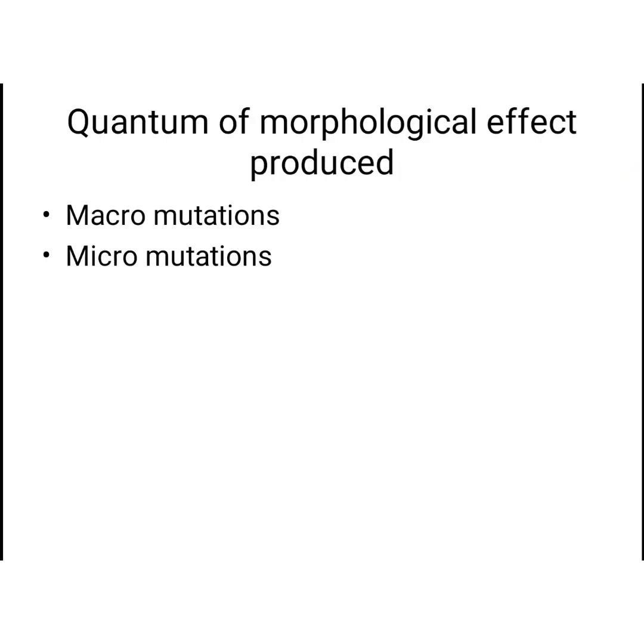Next, based on visibility, that is morphological effect, the macro mutations and micro mutations. Macro mutations are mutations with distinct morphological changes in phenotype. Okay, generally they are found in qualitative characters. Macro, qualitative characters. Okay, please keep in mind. And micro mutations are opposite to this, that is mutations with invisible phenotypic changes. Generally they are observed in quantitative characters. Micro, quantitative characters. Okay, please read this.